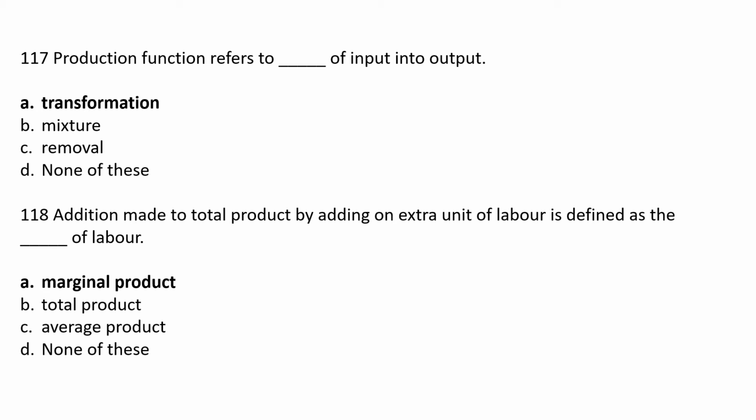Additional addition to total product by adding an extra unit of labor is defined as the dash of labor. Option A marginal product, option B total product, option C average product, option D none of this. The correct answer is option A marginal product. Additional addition to total product by adding an extra unit of labor is defined as the marginal product of labor.